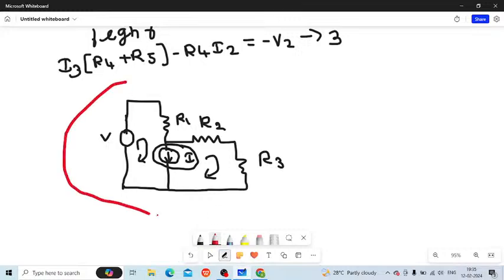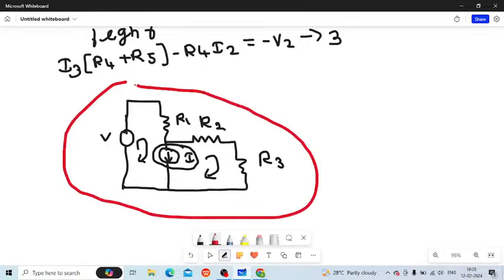For these two meshes you take one equation, and for the other, separate mesh that is not included in the super mesh, you construct one equation. So two equations. Here you can easily reduce the equations from 3 to 2, and the procedures are all the same. The equation is reduced to 2 because there is one current present between the two meshes. I hope you got today's session.